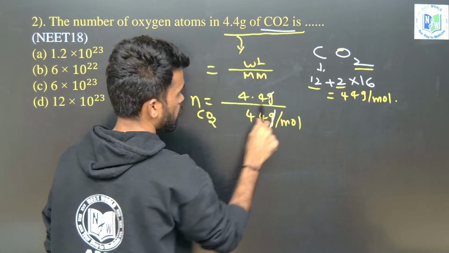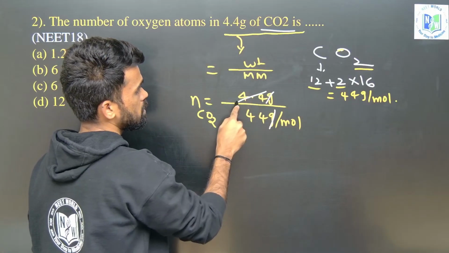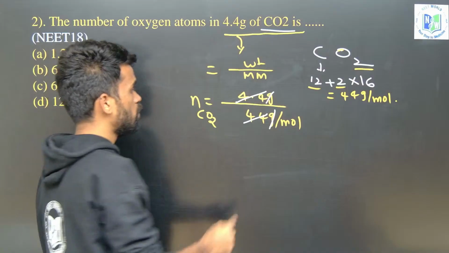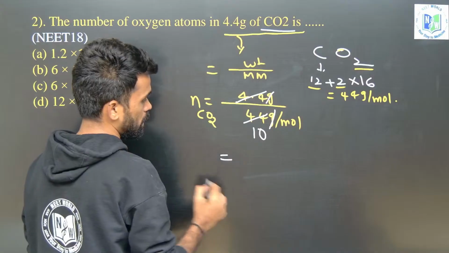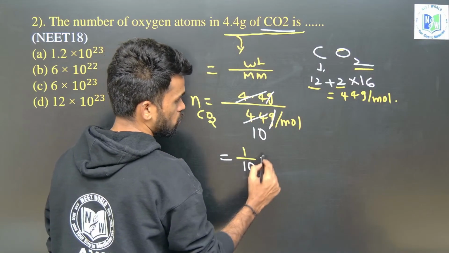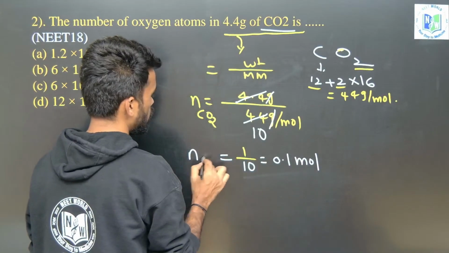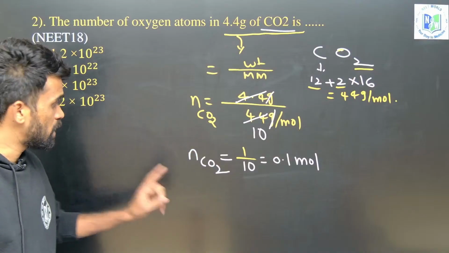Okay, this gram cancel. See, it is 4.4 by 44. So this is nothing but 10 times. It will give 4.4 into 10. It will become 44 now. So it will be 1 by 10 mole. So I can write 1 by 10, or I also can write it as 0.1 mole. This many moles of carbon dioxide is present. Okay, hope it is clear how we got number of moles.